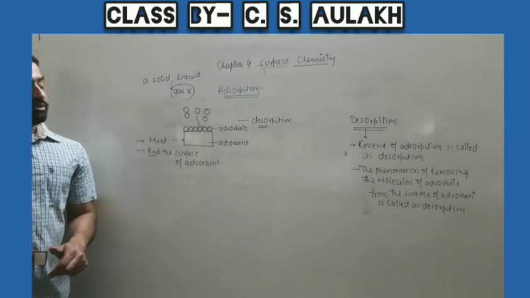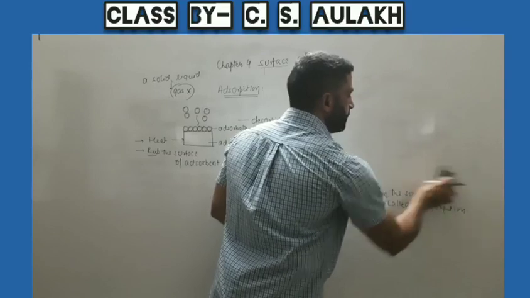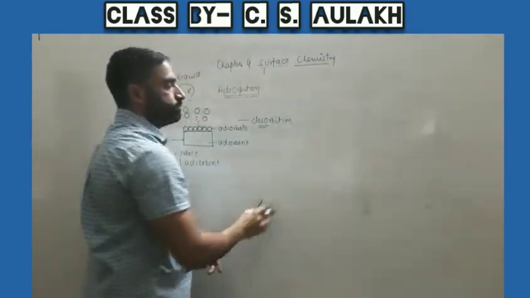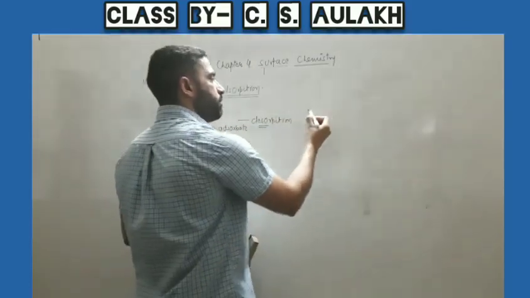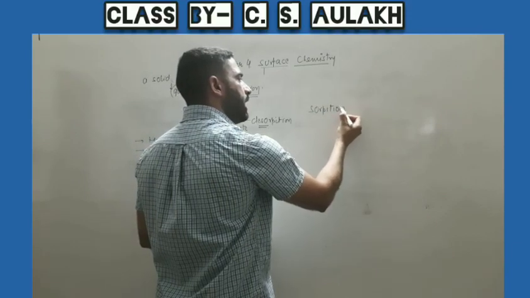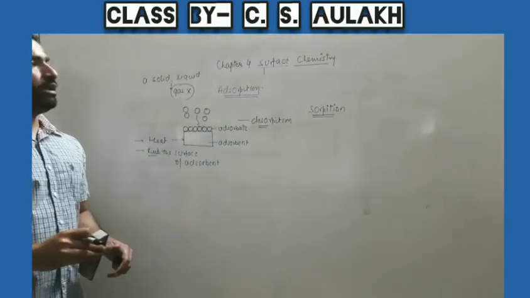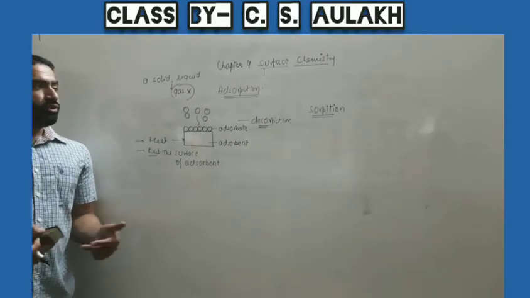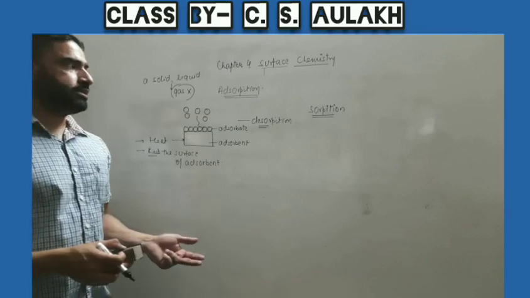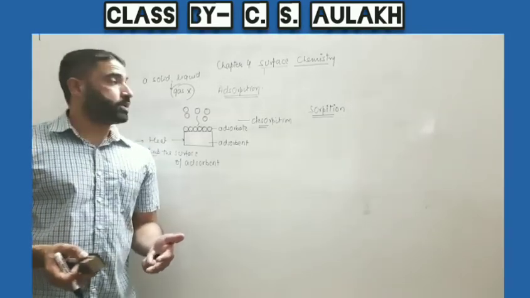I will also discuss one more thing related to adsorption. Sometimes we observe a phenomenon in which we become confused whether this is adsorption or something else, that is, absorption.